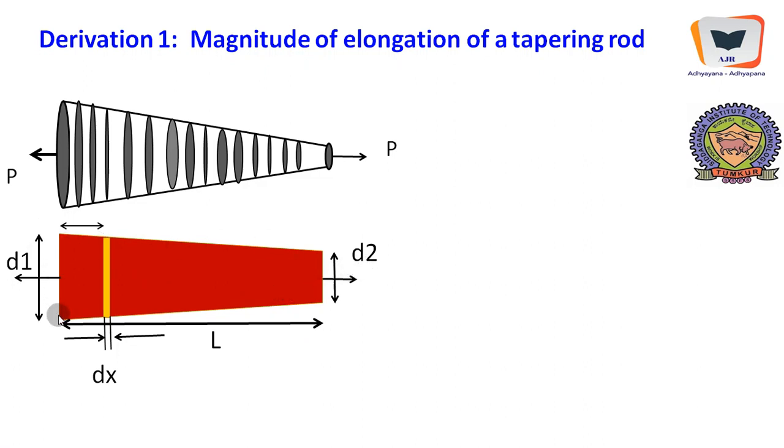Here it is D1 at one end, D2 at the other end, and D1 to D2 happens linearly, so that at any point over the length we can interpolate and calculate the diameter. And we will consider a small disk of infinitesimally small thickness equal to dx.